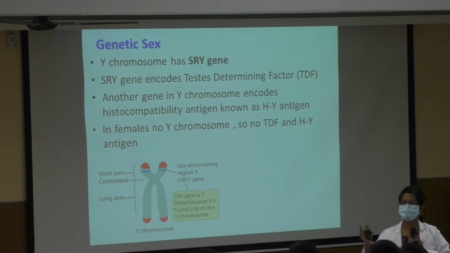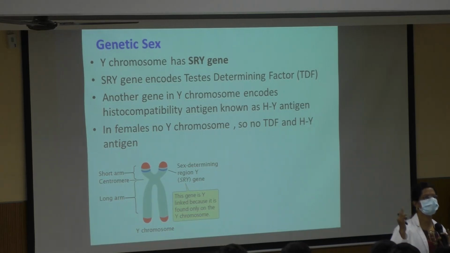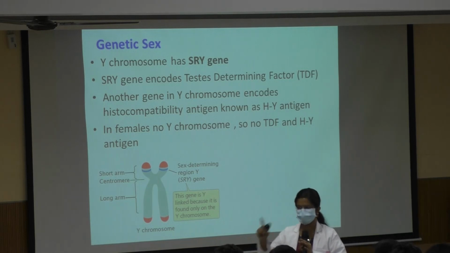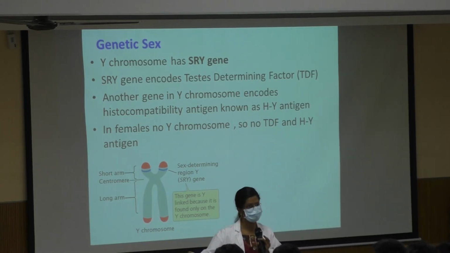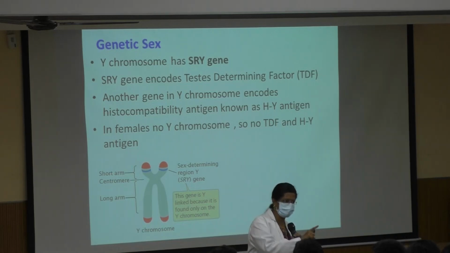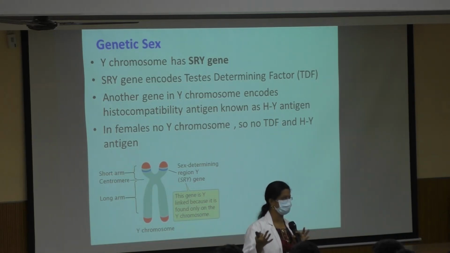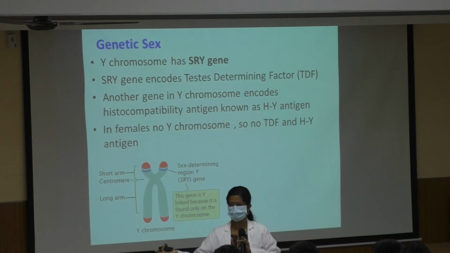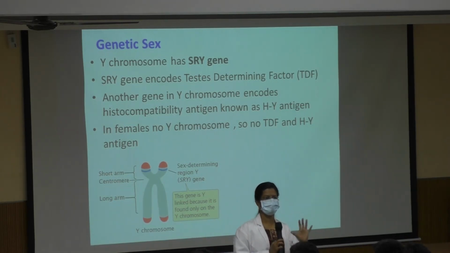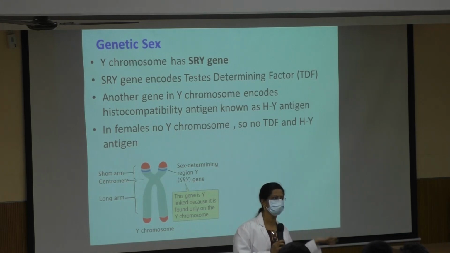I think even in 12th you would have read some of the genetic abnormalities, Klinefelter's, Turner's. Even if there is an abnormality where there are two X chromosomes with a Y, if there is a Y, it will automatically become a male. Or if it is Turner's, that is only one X chromosome without a Y, it will automatically become a female. So it is the presence and absence of Y. Otherwise, a fetus will automatically become a female fetus.